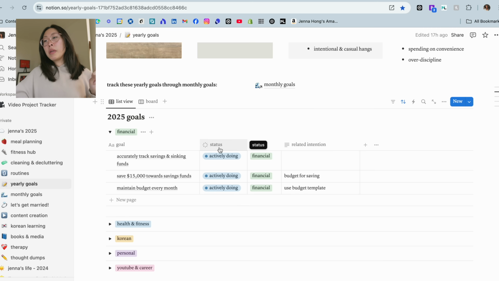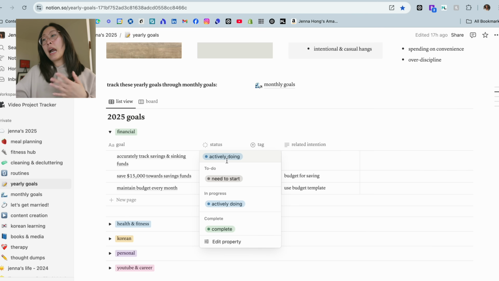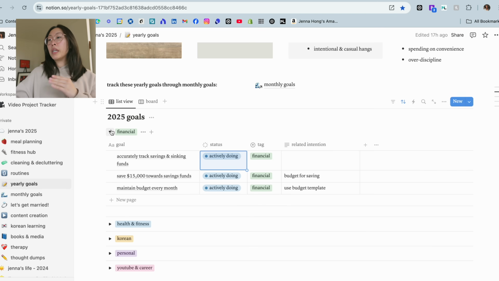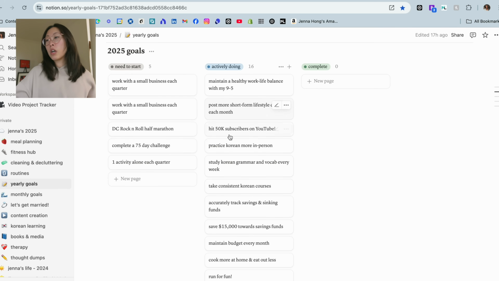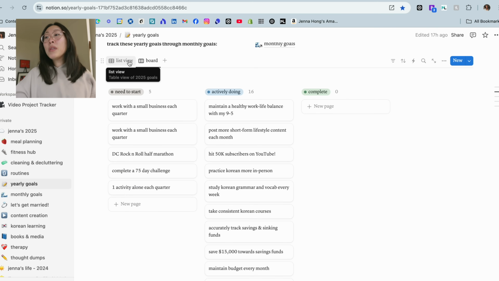I also like this because now for status, instead of just having a blank checkbox of not completing it until the end of the year, now you can choose your status to be actively doing, need to start, and complete. So you have the list view like this, or you have the board view so that as the year goes on, you can see which ones you still need to start. But overall, through your goals, you can see what habits you're actively working towards on a constant, consistent basis. So I really like this view.